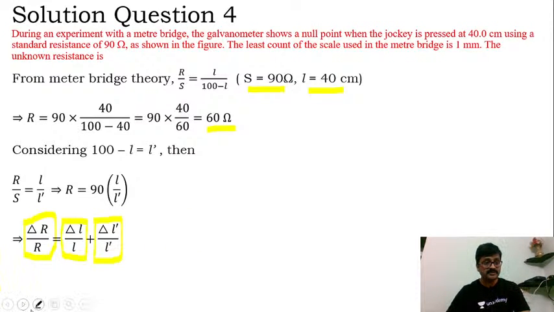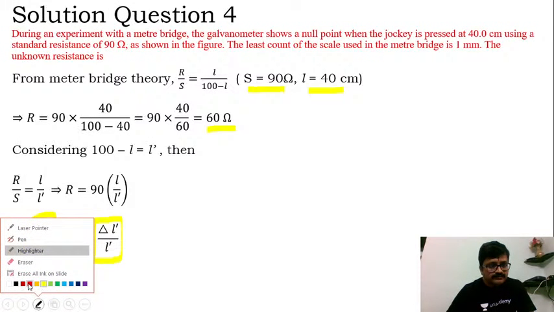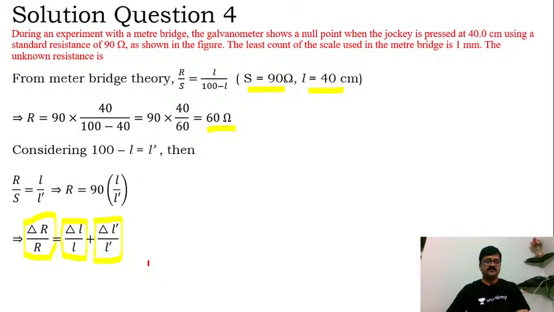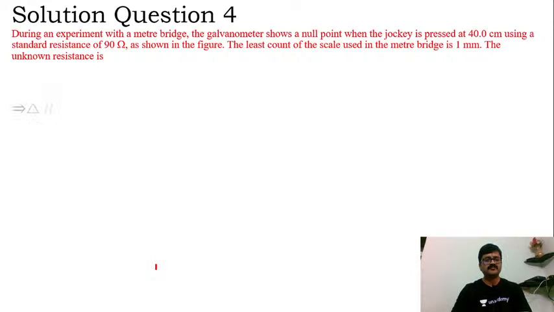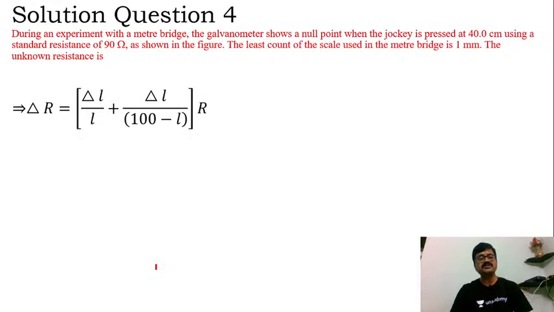Fine. Now let me just change the color here so that visibility will be good for you all. Fine. Okay. So accordingly, next step I can write here delta R becomes equal to what?